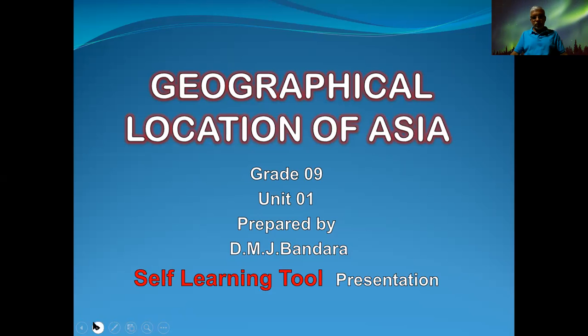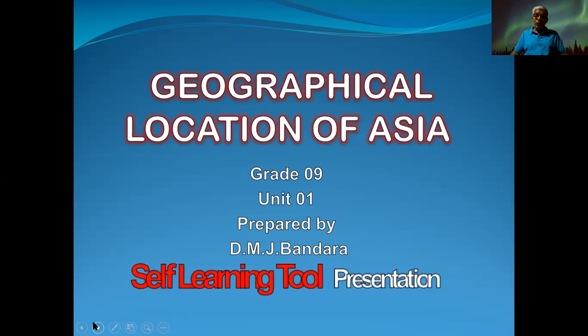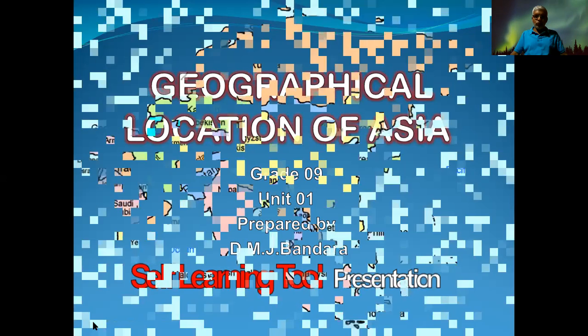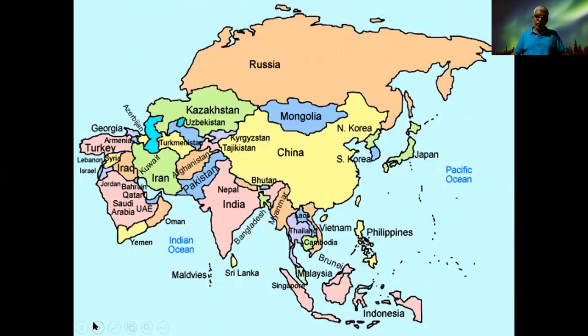Therefore, when we focus our attention on the map, you can understand the location of the Asian region and identify the countries located within that large landmass. As far as you know, a large number of countries are located there. That means this landmass is divided into a number of countries.